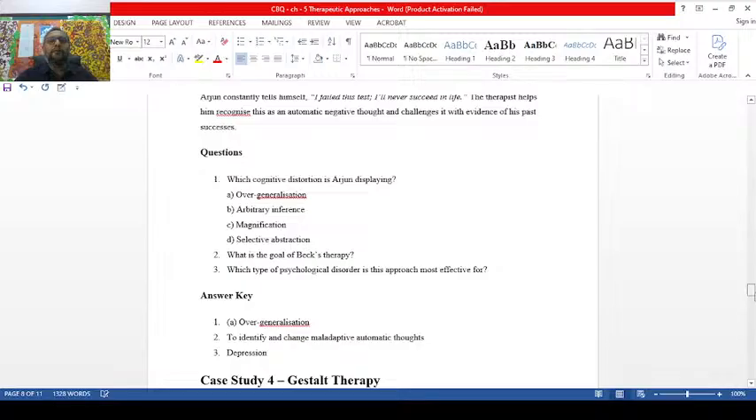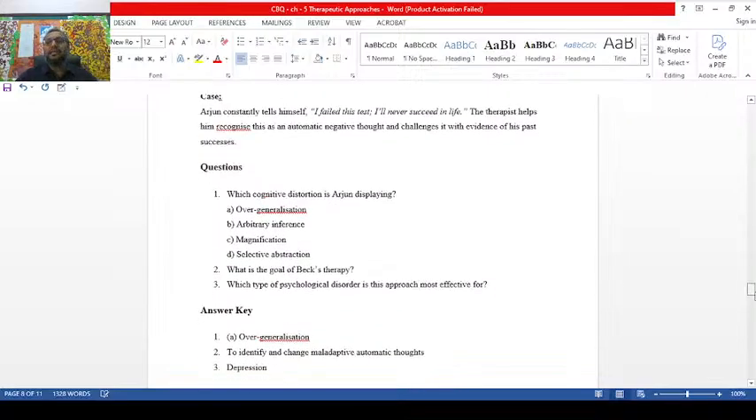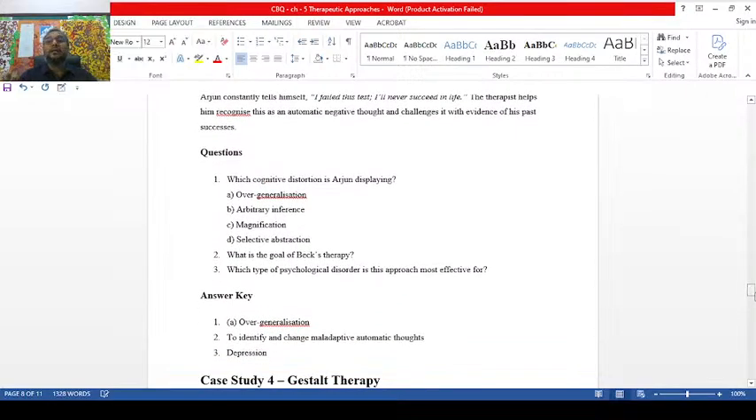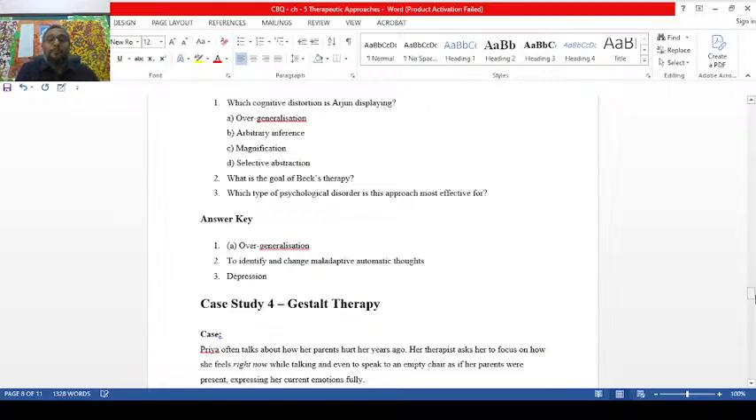What is the goal of Beck's therapy? Replace the irrational thoughts with rational ones. Replacing automatic negative thoughts with positive, empowering thoughts. Don't forget, out of the textbook, PET. Automatic negative thought, ANT, ant. We are trying to remove the ants and replace the ants with the PETs here. Which type of psychological disorder is this approach most effective for? It's depression, basically.